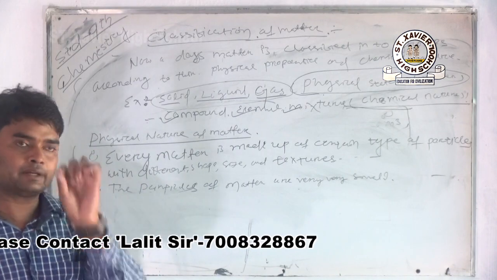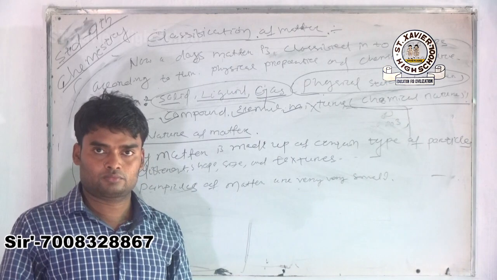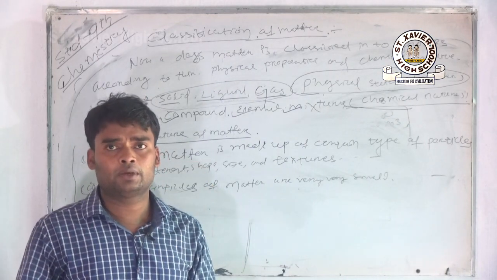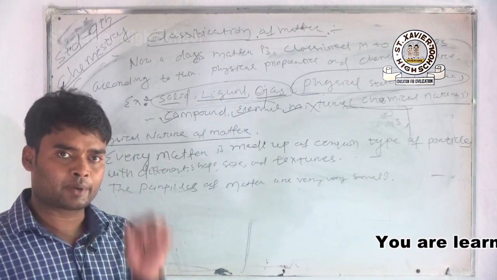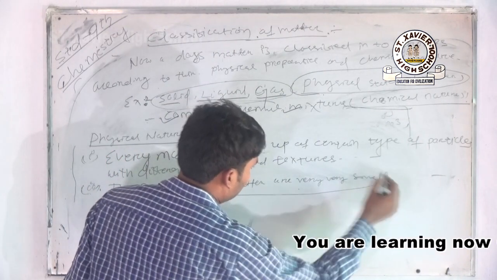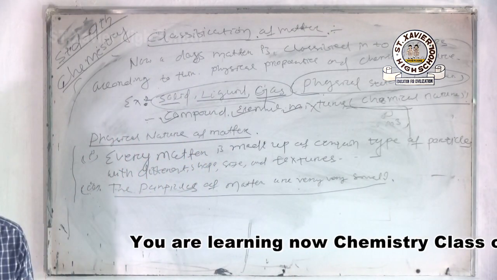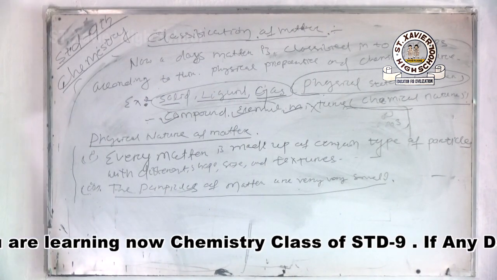The texture means quality. And the particles of matter are very small. Inside matter there are millions of uncountable particles, and they are very small. Next, come to characteristics of a particle of matter, which is very important for you.